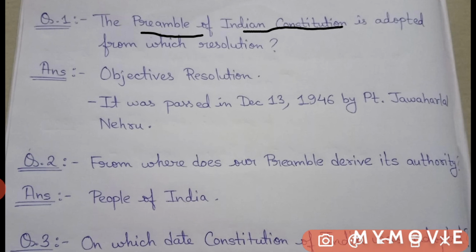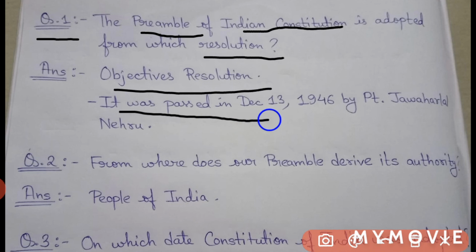The first question is, the preamble of the Indian Constitution is adopted from which resolution? It is adopted from the Objectives Resolution. This Objectives Resolution was passed on December 13, 1946 by Pandit Jawaharlal Nehru, the first Prime Minister of India, who was also a very important member in drafting our constitution.